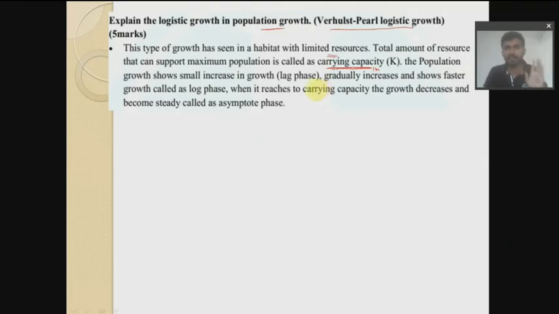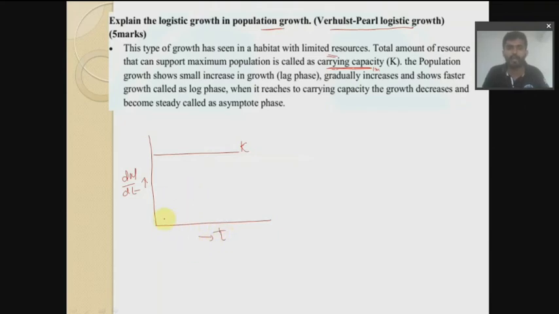Remember that. So if you see the logistic growth curve, when we draw the logistic growth curve, you have to write all these things. Then you have to draw the logistic growth curve, where you have to mention K, that is your carrying capacity. This axis indicates change in population, dN by dt, and this indicates time t.